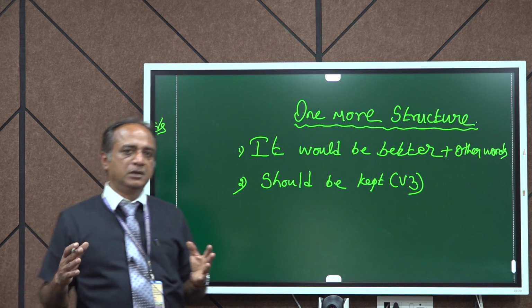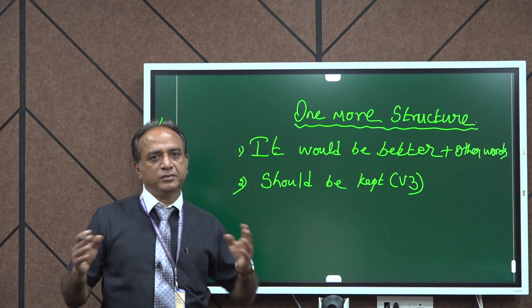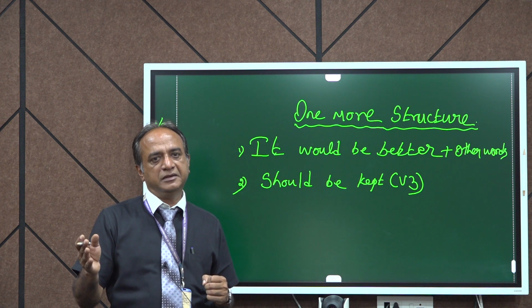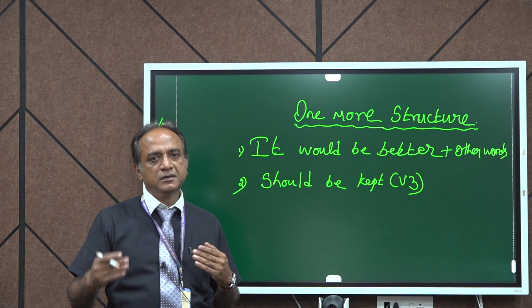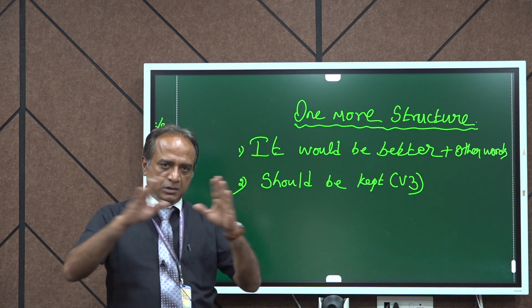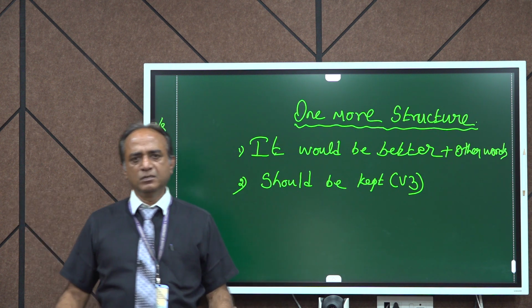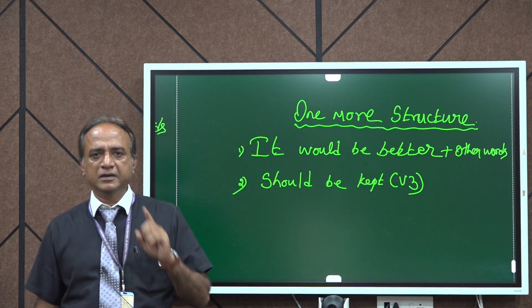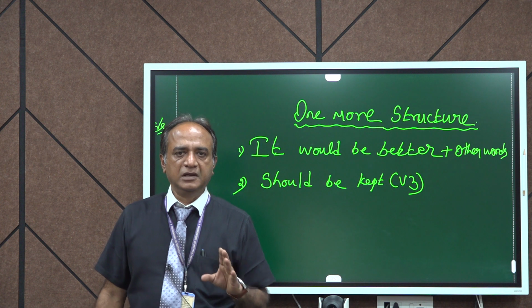Now we have learnt 7 expressions for writing recommendations. In the university exam they may ask 8. So what you can do is, from these 7 you can add one more and complete 8 recommendations. For each recommendation they will give you 2 marks. 8 2s are 16 marks.